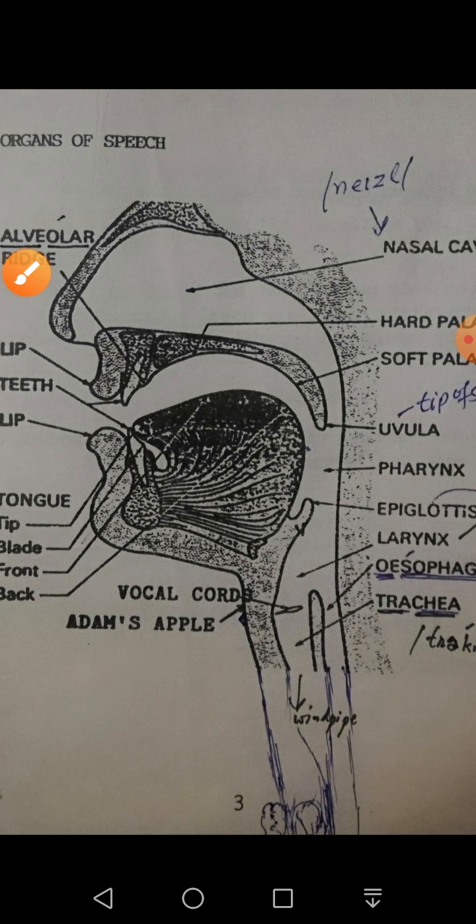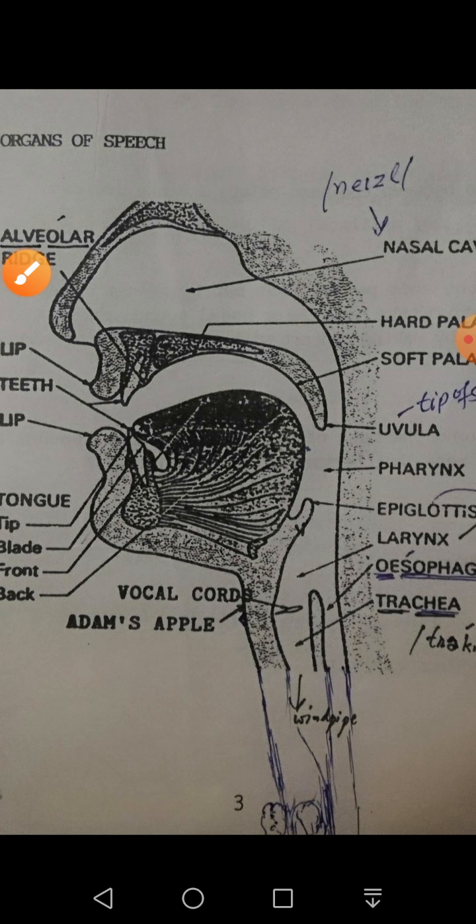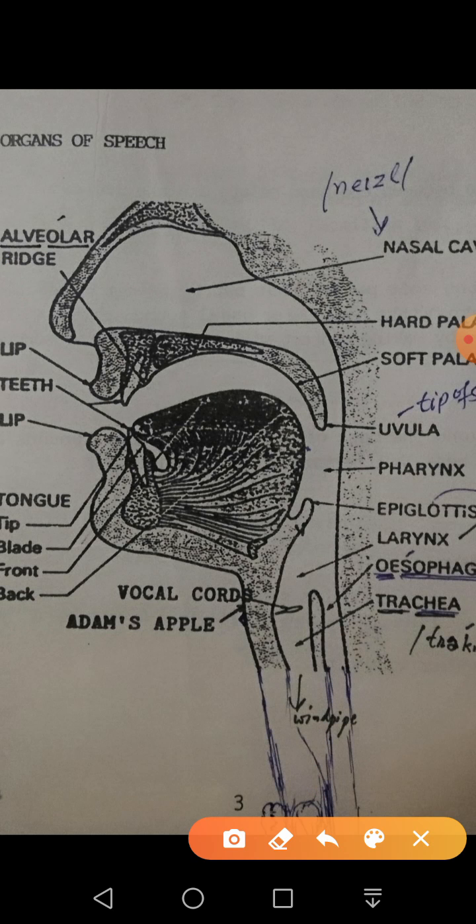So vocal tract means the tract which starts from the lungs, from this area, and moves up to the lips. So from lungs to lips is known as vocal tract. Inside this vocal tract we have different organs, such as, at the base, the lungs, which is a box where air is generated. So outgoing air is involved in English speech production.